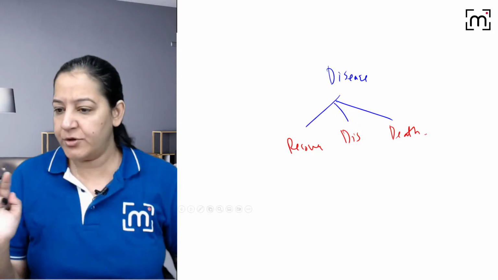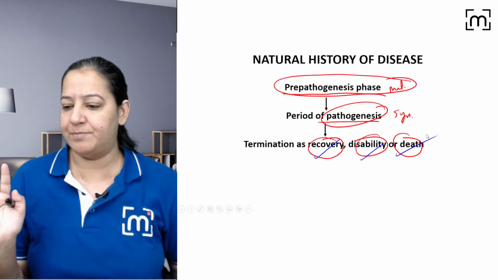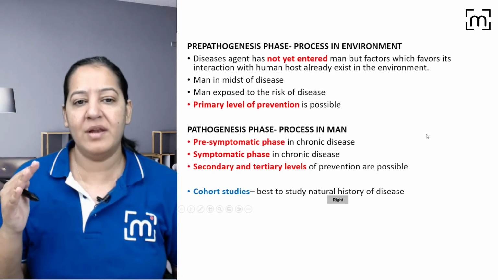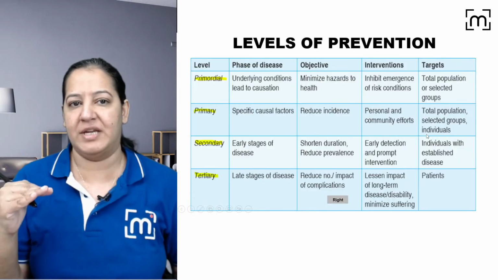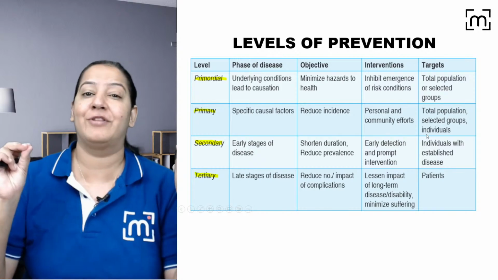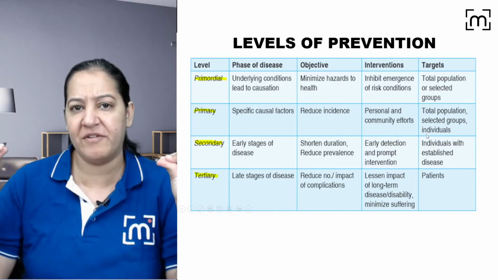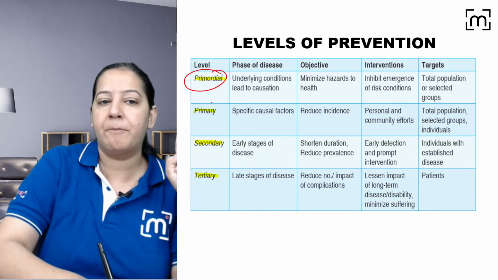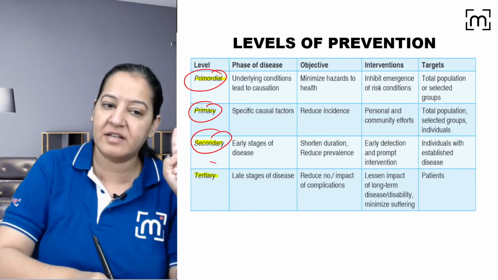Give me a thumbs up. If you got all these points, this is the pre-pathogenic and pathogenic phase. Let me tell you the topic of today: levels of prevention. We want to prevent the disease. There are four levels of prevention: primordial, primary, secondary, tertiary.